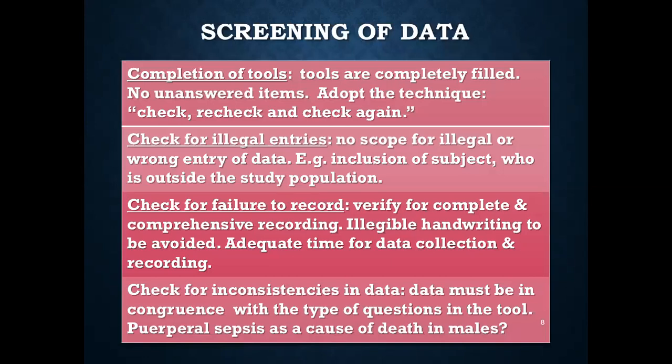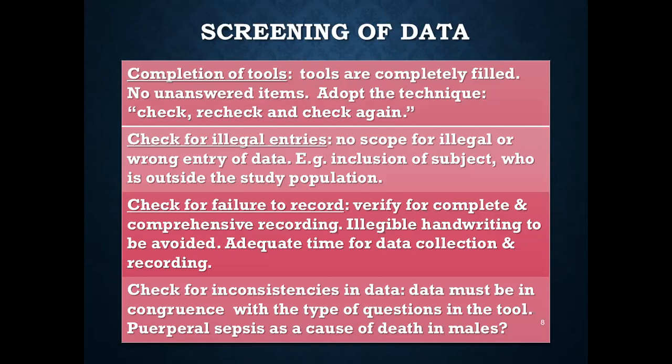Screening of data. It is a part of editing the data: screening of the data and completion of the tools. Screening involves 1, checking for illegal entries, 2, checking for failure to record, and 3, checking for inconsistencies in the data. Completion of the tools. Tools should be completely filled, with no unanswered items. So adopt the technique of check, recheck, and then check again. This is completing the tools if they are incomplete.